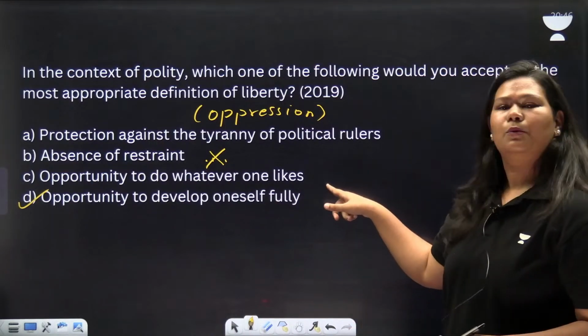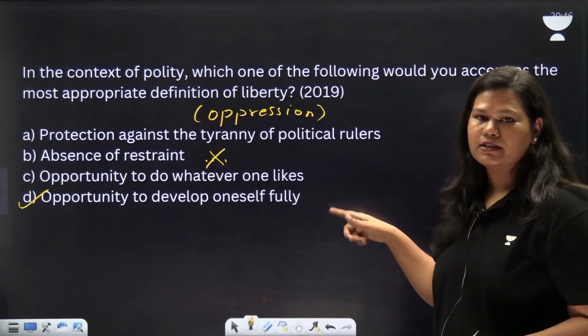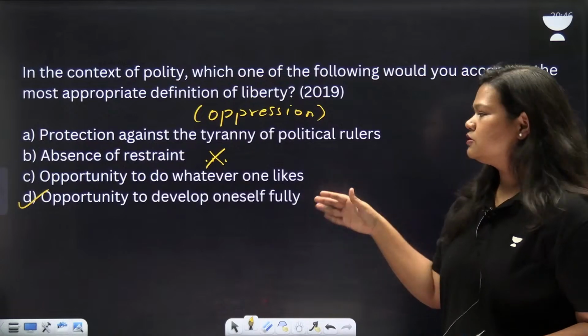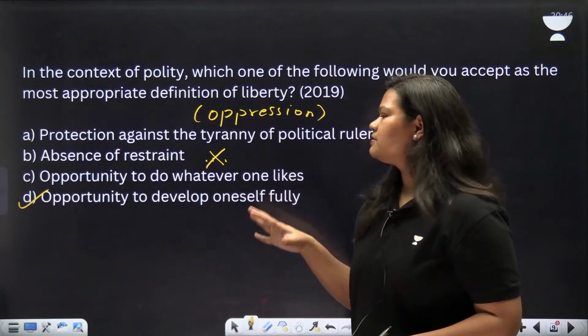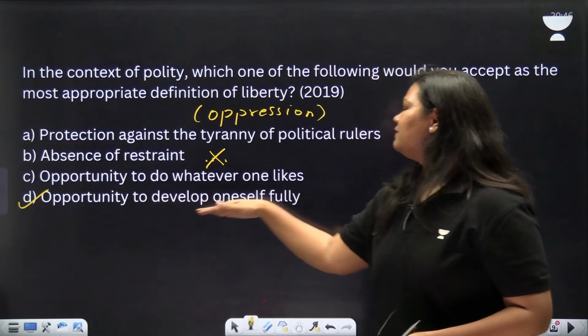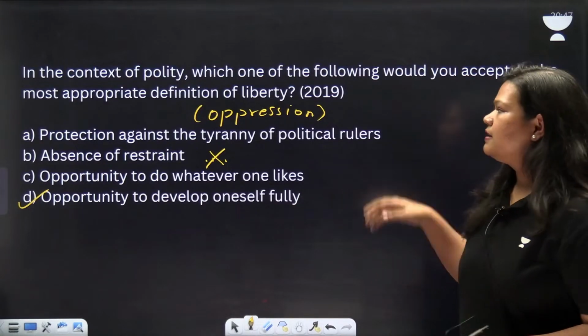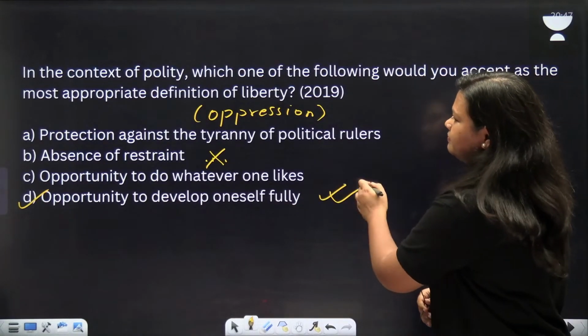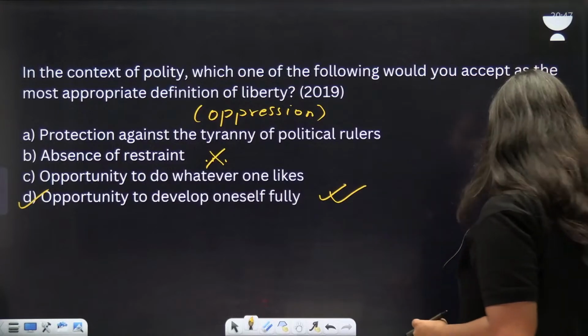Opportunity to do whatever one likes. It's not always the case. What if I want to kill someone? So I can't do that, no? So there are some restrictions to it. Opportunity to develop oneself fully is the answer. So answer to this question is D.